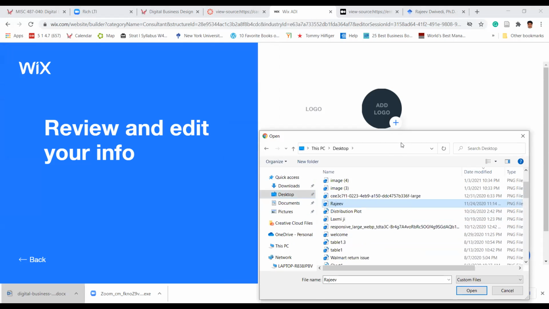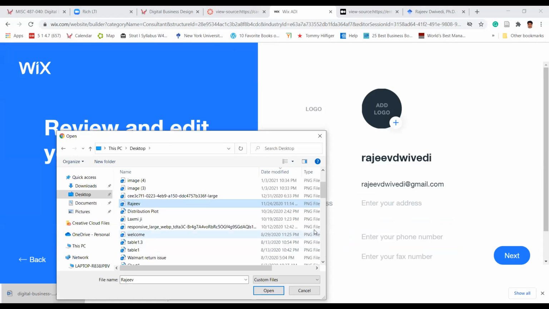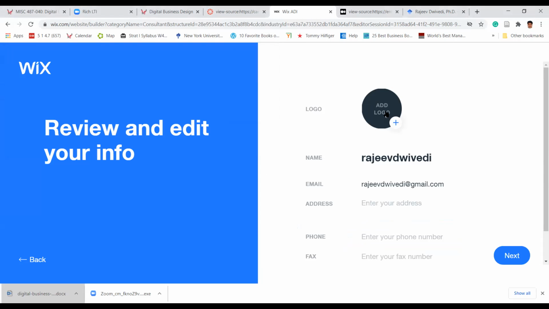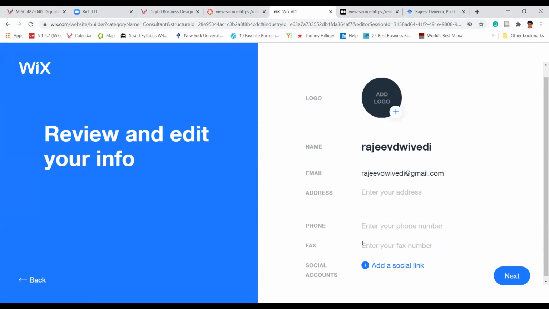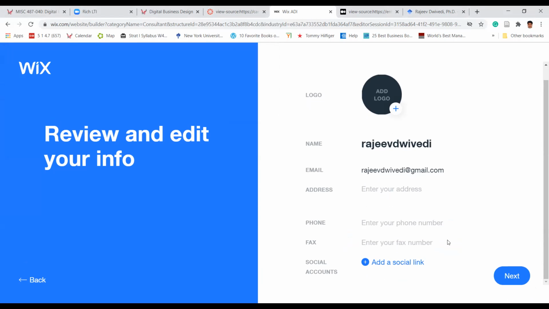I think I put it somewhere else. Anyway, basically you can add the logo, whatever logo. You can even create the logo under Wix. For example, if you put a keyword here, you can create your own logo here. Social accounts, you can add your Facebook and other things, whatever you already have. Next.